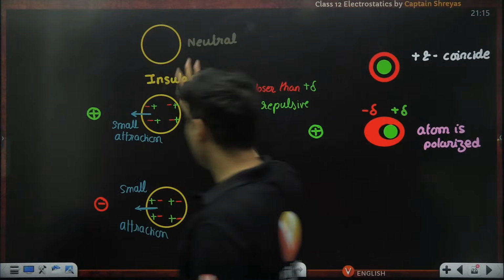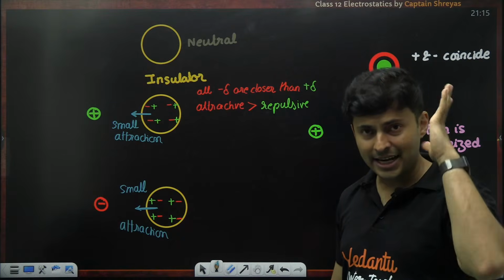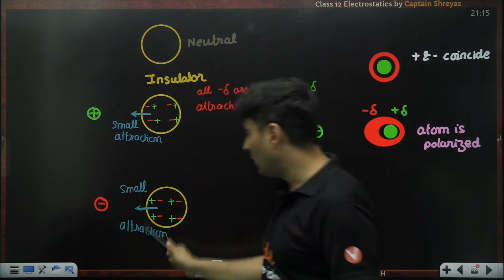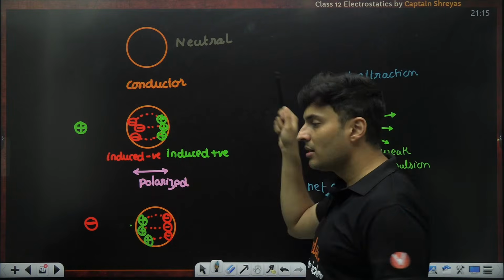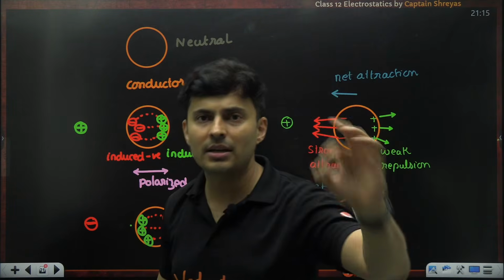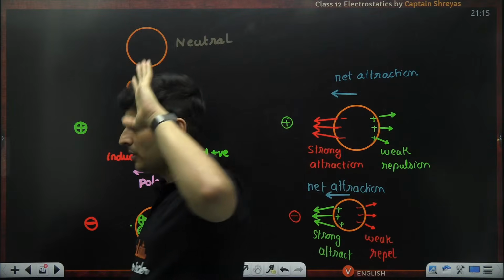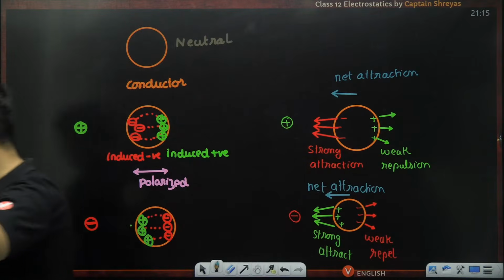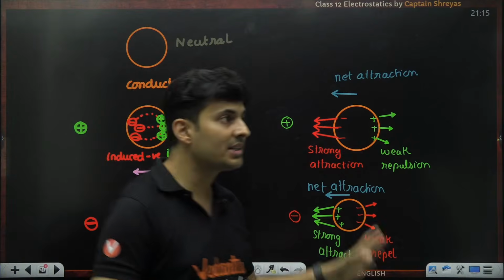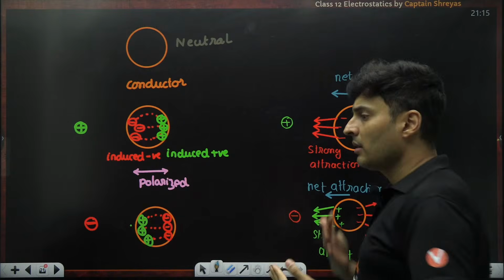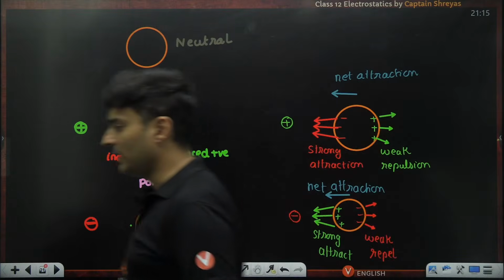So is this clear? Even in an insulator, attraction happens, but it is not as strong as the attraction in the case of a conductor. If you have understood it, please put up a heart or a smiley or some fire emoji in the chat box, everybody. This is one of the most important things in this rubbing, conduction, induction, etc.